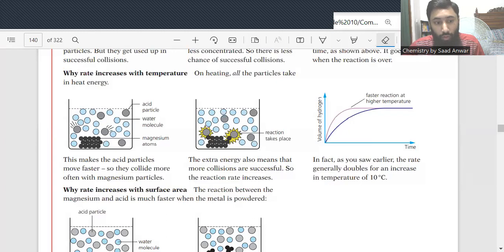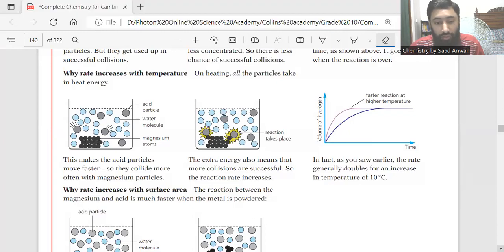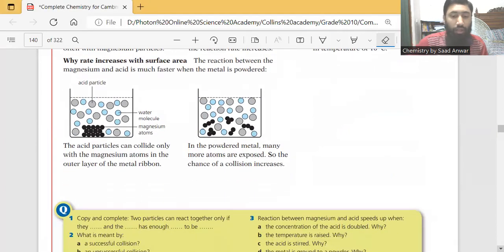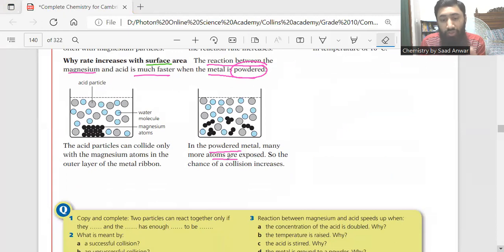So why does rate increase with surface area? We discussed this process as well. When we increase the surface area, collisions also increase. The reaction between magnesium and acid is much faster when the metal is powdered. In the powdered metal, many atoms are exposed, so the chances of collision increase.